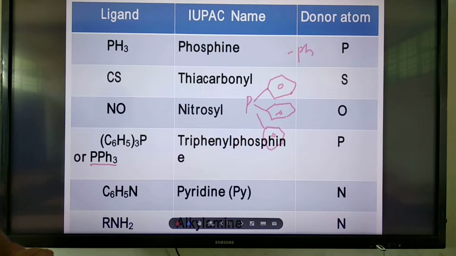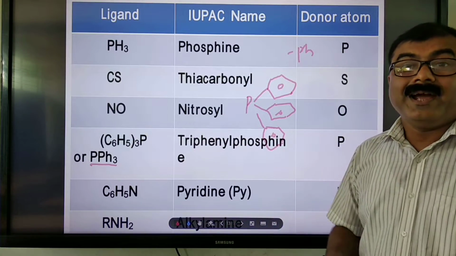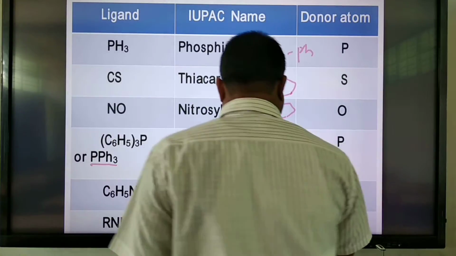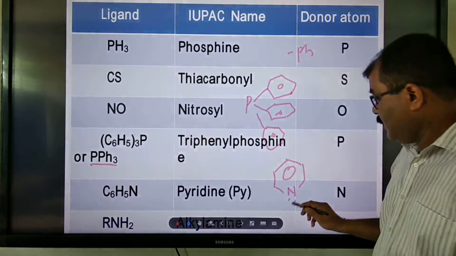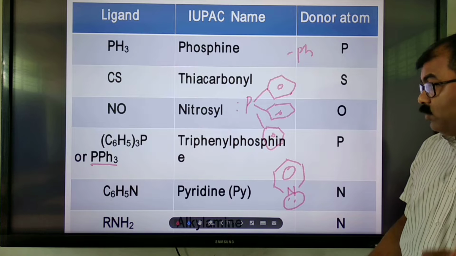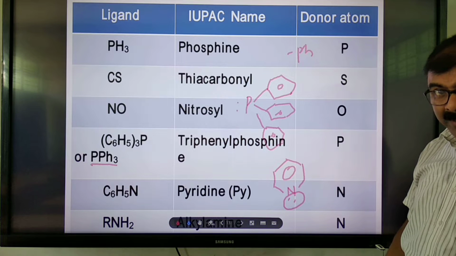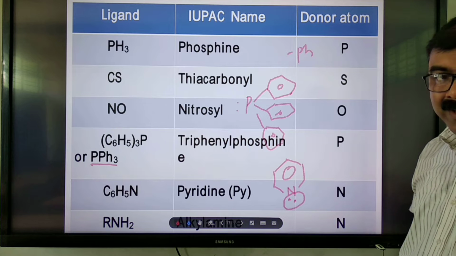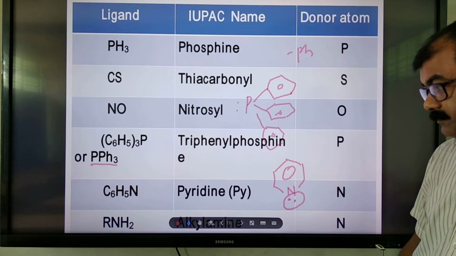Yes, my dear students. Pyridine. What is pyridine? You have learned it in organic chemistry. It is a heterocyclic organic compound. Here one lone pair of electrons is there, one donor atom, that is why these are monodentate ligands. Don't forget the basic conditions. So this is the structure of pyridine, a heterocyclic organic compound with one lone pair.